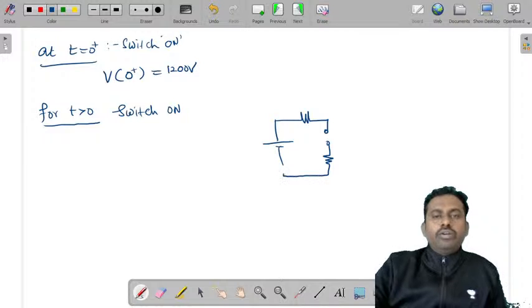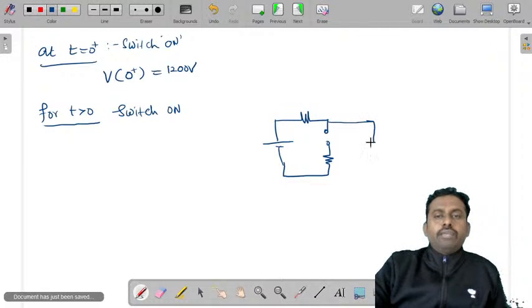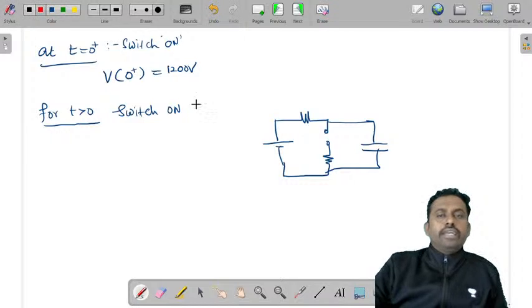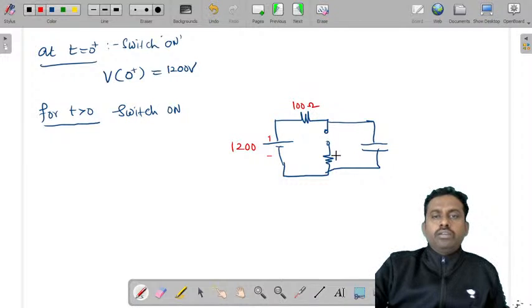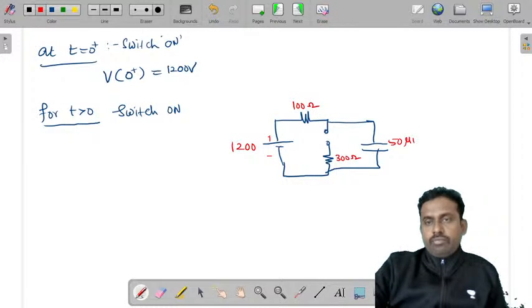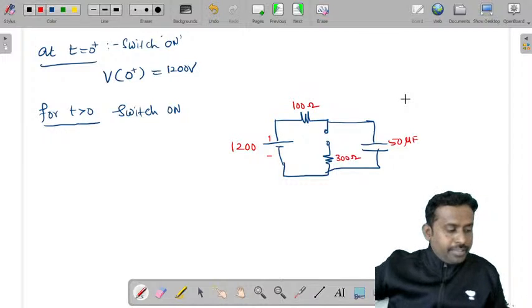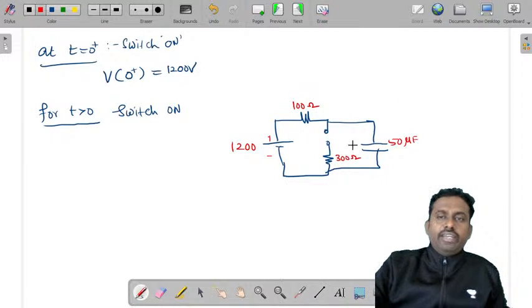You have 300 ohms and a capacitor of 50 microfarad. So let's write all these values: 1200 volts, 100 ohms, 300 ohms, 50 microfarad, and across this 50 microfarad you have Vc of t, and the switch is closed here.